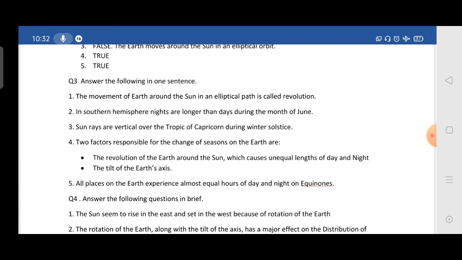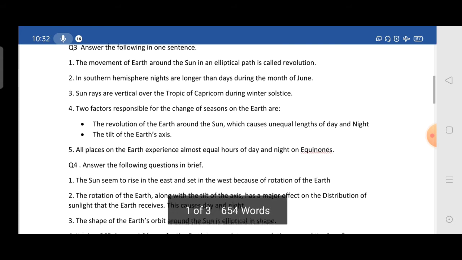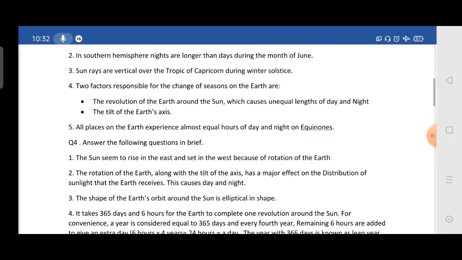Moving to the fourth one, mention the two factors responsible for the change of the seasons on the earth. There are two main factors. First is the revolution of the earth around the sun, which causes unequal length of days and nights. And the second is the tilt of the earth's axis. Fifth one: when do all places on the earth experience almost equal hours of day and night? It is at an equinox, because equinox means equal days and equal nights.